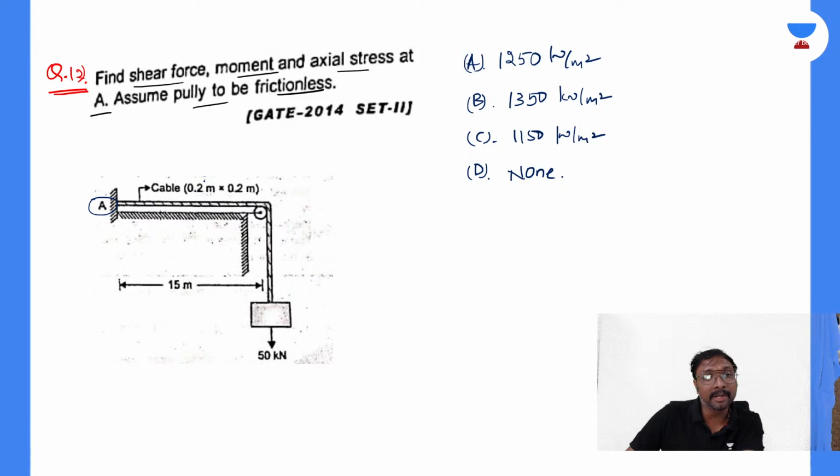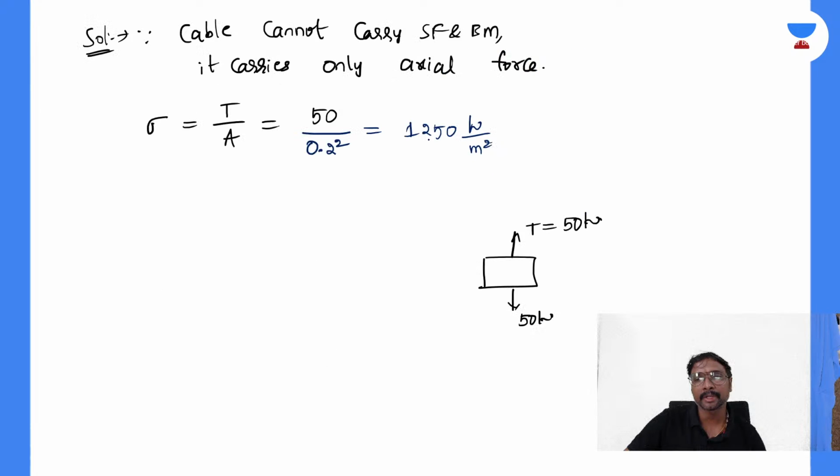50 by 0.2 square, right? What is that 50 by 0.2 square? Somebody tell me the answer. I'll just wait for your options. Select the answer, everyone. It is 1250 kilonewton per meter square, right? Is that clear? Which option is matching with that?